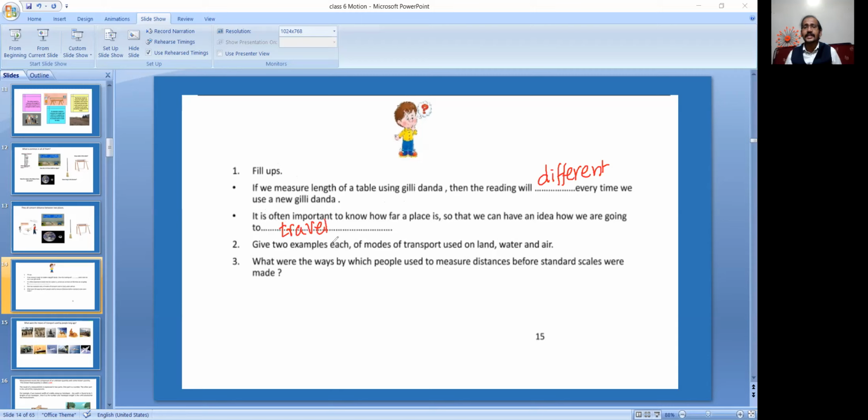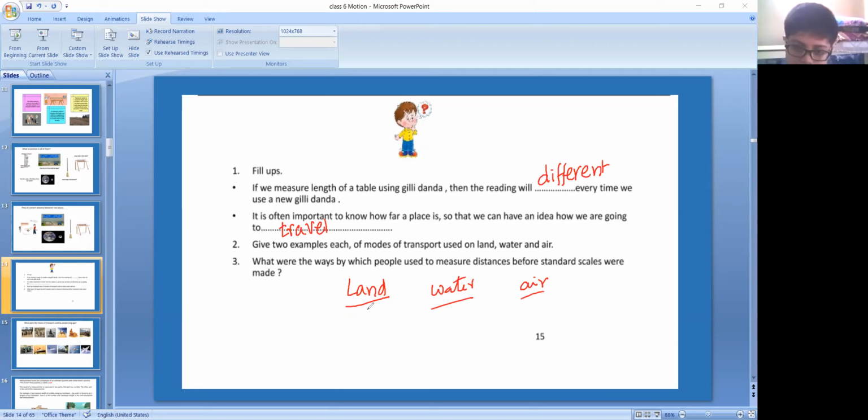Give two examples each of modes of transport used on land, water, air. On land, how can you go? On land we can move by cars. On water we can move by ships and boats. In air we can use helicopters and aeroplanes. Very good.